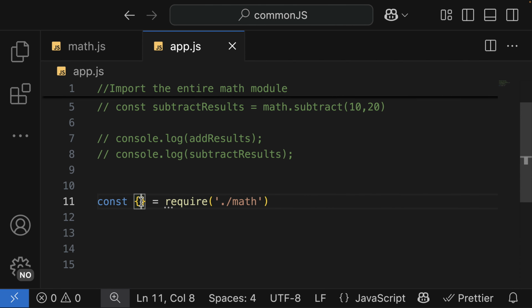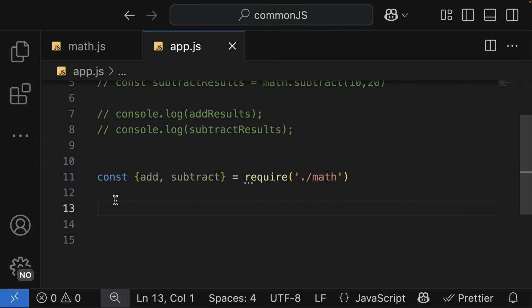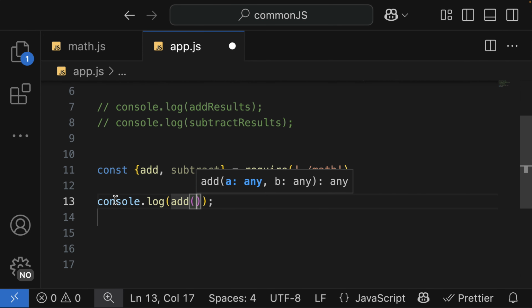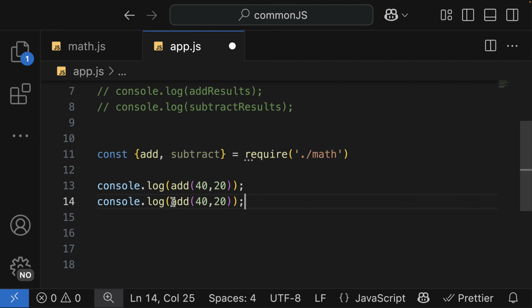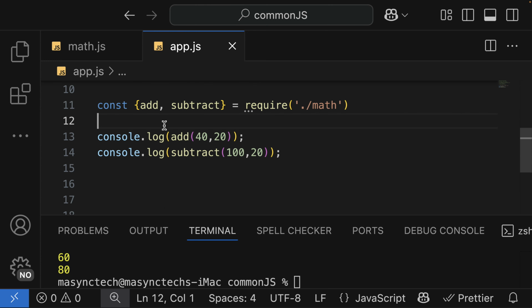So what comes back from this, we have access to the add and then subtract without using the dot notation. In here, I'm going to log the add. I'm going to add 2 numbers, 40 and then 20. And then for the subtraction, let me say 100 and then 20. So I'm going to run the file and I got the result. This is what we call the module system using the CommonJS syntax. In the next video, we will talk about the ES6 module.